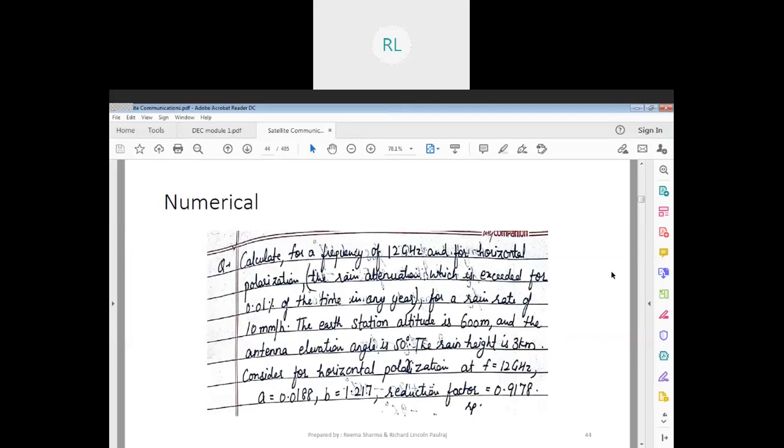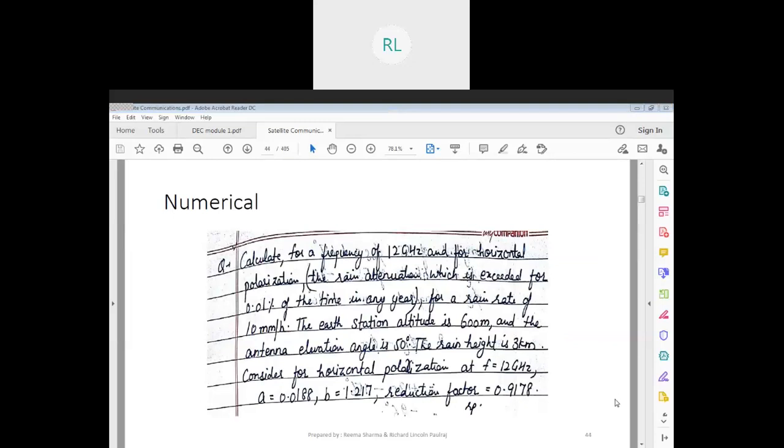Fine. Now this is our problem, where we are going to calculate for a frequency of 12 gigahertz. If it's 12 gigahertz, in what band is it functioning? I've told you all many times, right? So in what band is it functioning if it's 12 gigahertz?